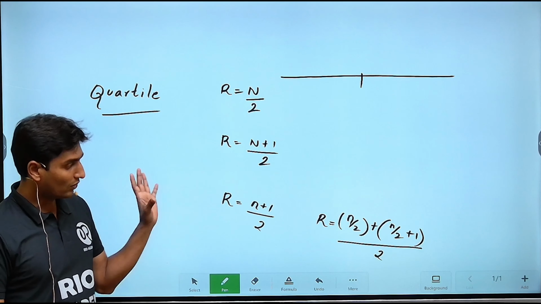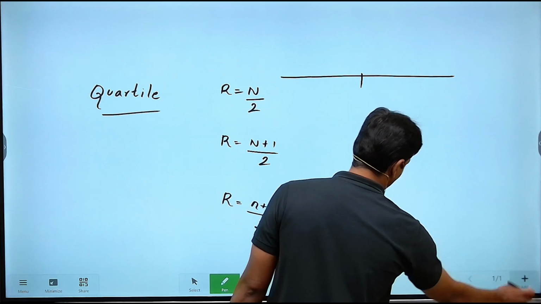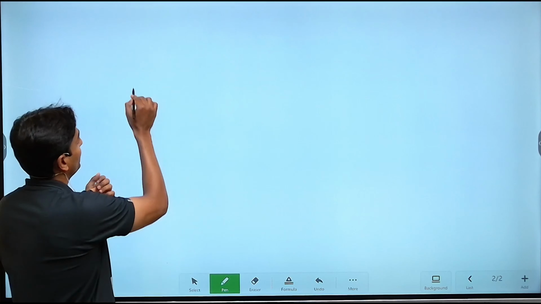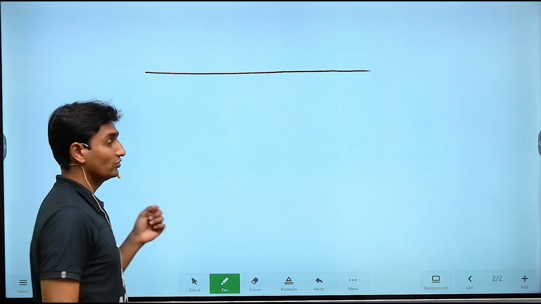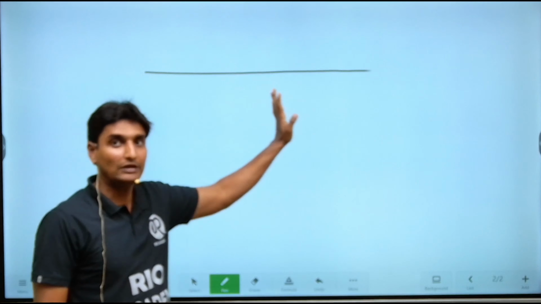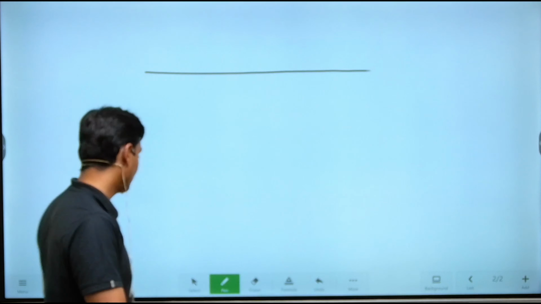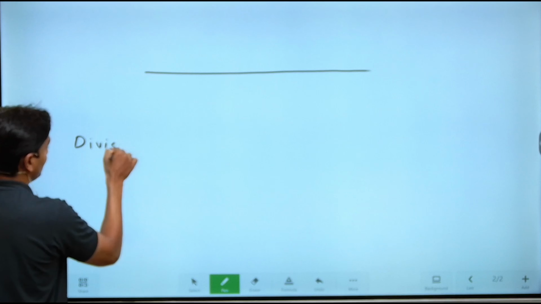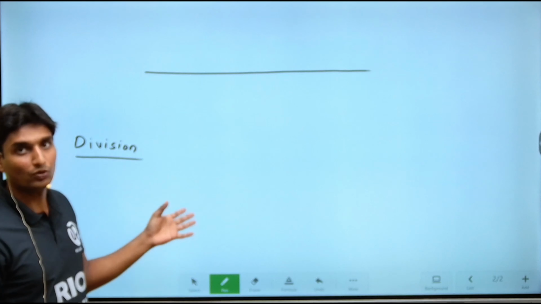Okay, so now on the same basis, we are going to come back to quartile. Basically, quartile means it is a set of points. Suppose, for example, I am going to take out another straight line here. I want to divide this particular straight line into four equal parts. Basically, why the division? First of all, the question comes here: why is it that we are dividing the given straight line or the data just as we did in the format of median?